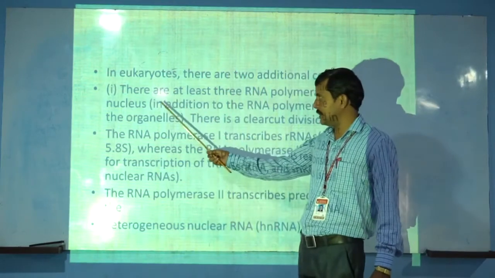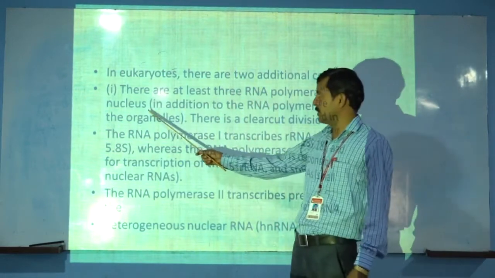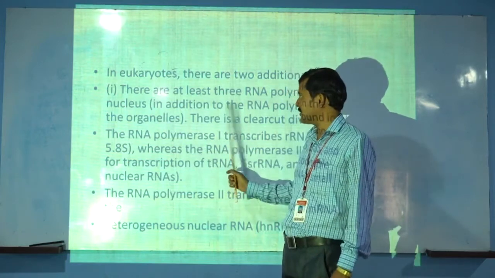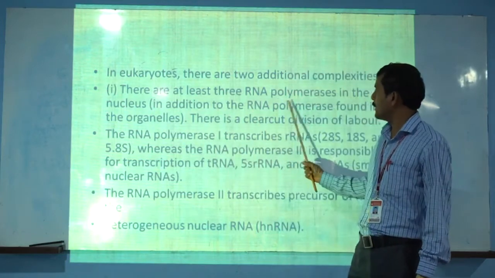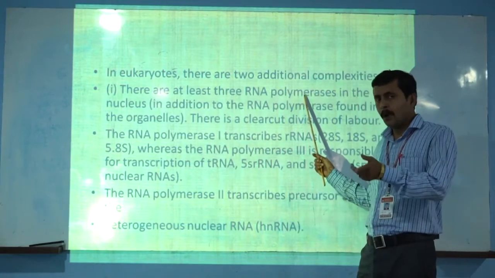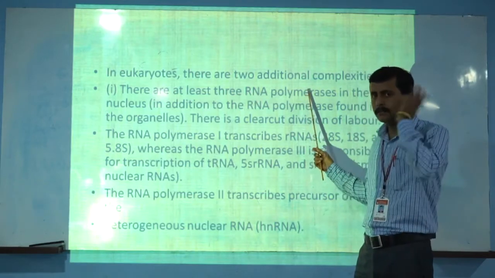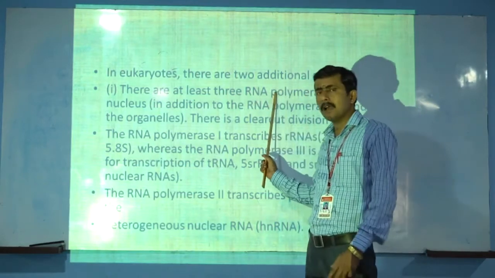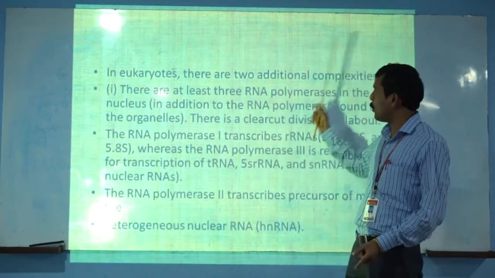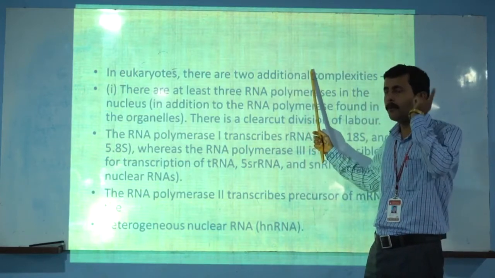In the nucleus there are at least three RNA polymerases. Inside the nucleus, three kinds of RNA polymerases are present. In addition to the DNA-dependent RNA polymerase, another three RNA polymerases are required to complete the process of transcription in the case of eukaryotic cells, because they have a well-developed nucleus.